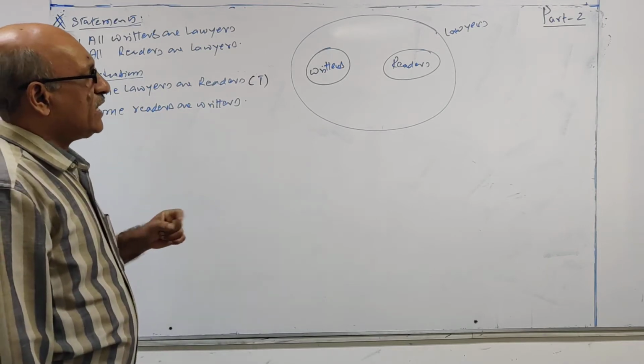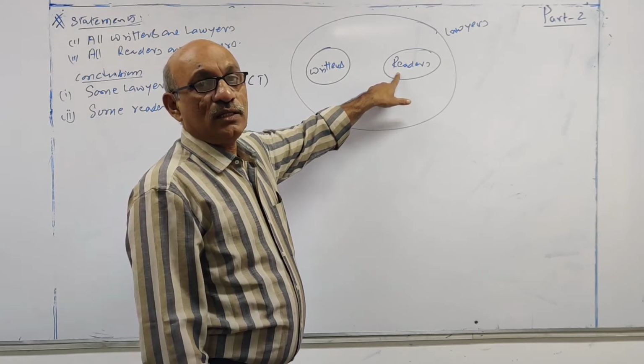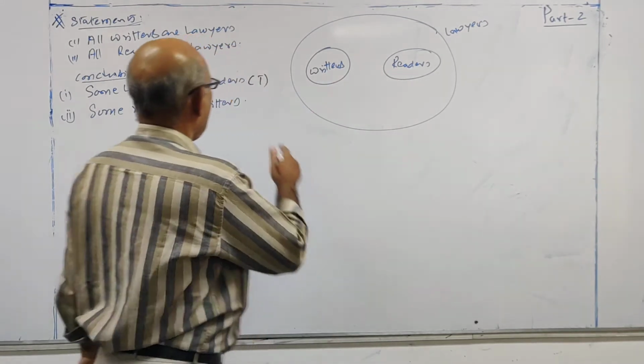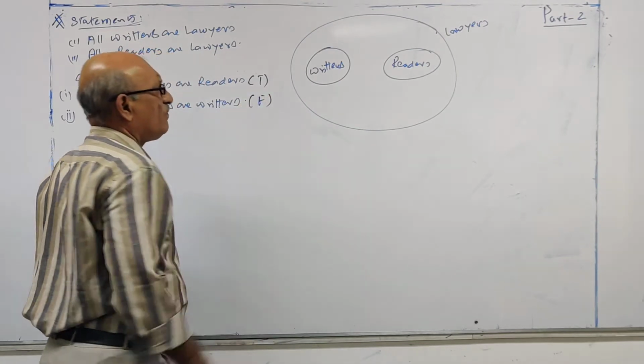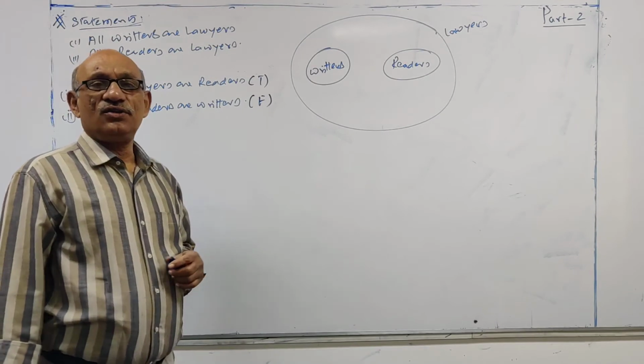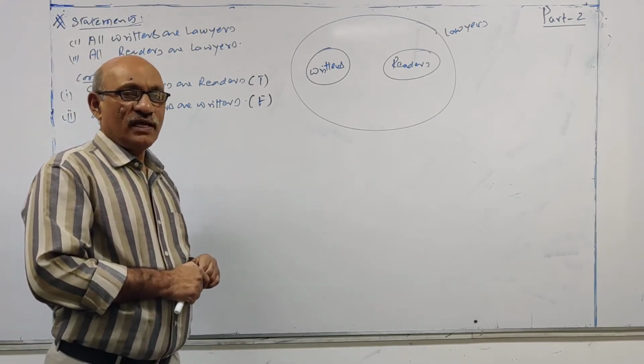Some readers are writers. Look at this, writers and readers have no connection at all. These two are disjoint sets. Therefore, this conclusion is false. So only one follows is the answer for the given question.